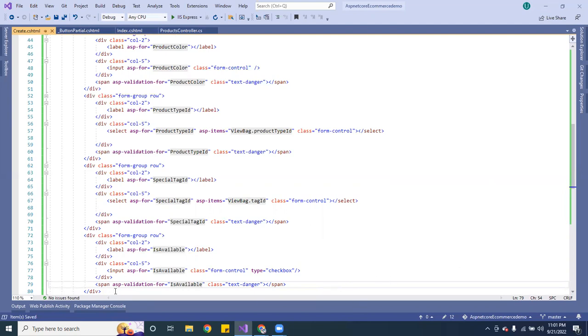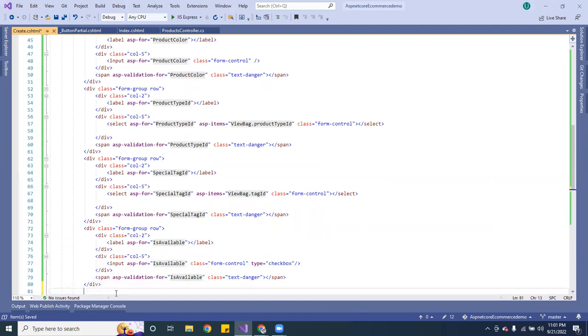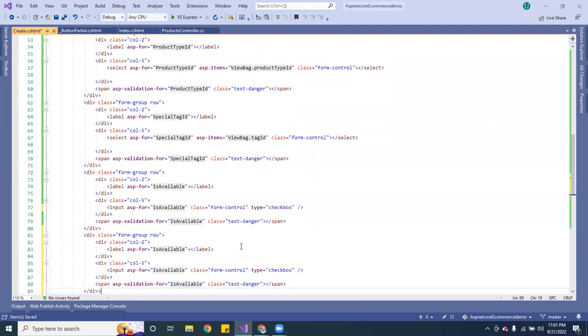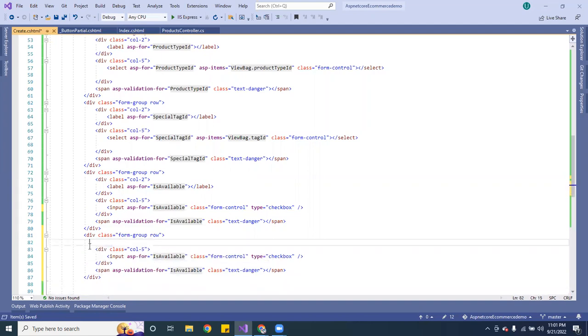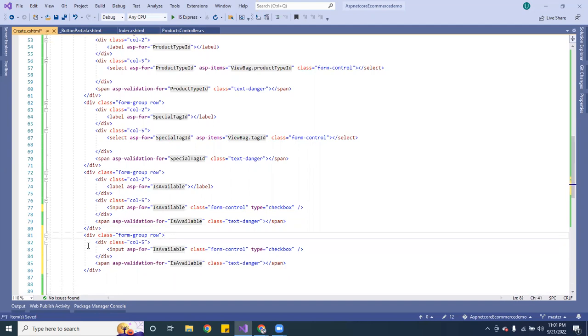So let me go ahead and copy this. So in the last one, I am going to remove this. I'm going to remove that, and let me go ahead and remove this column. And here I want to change it.